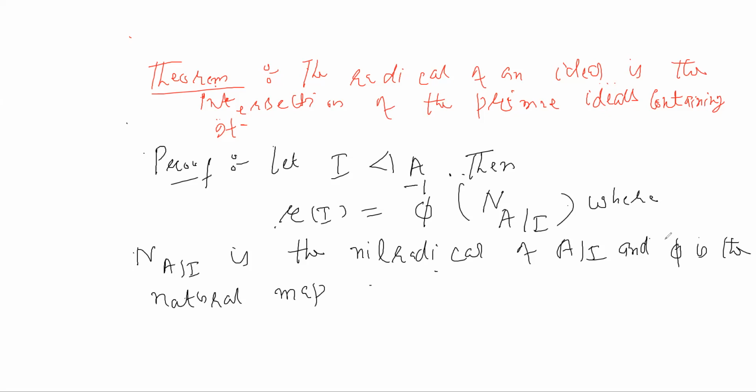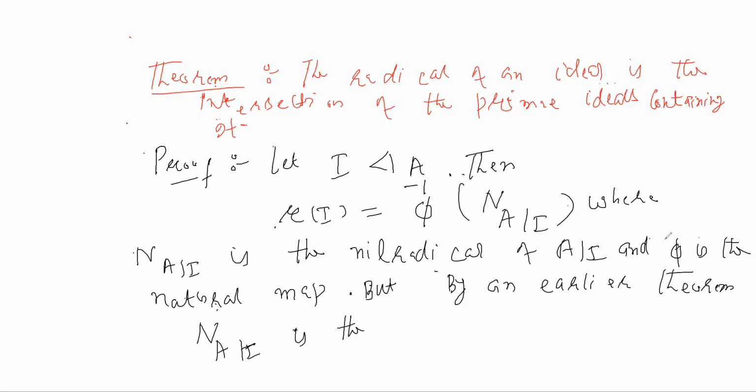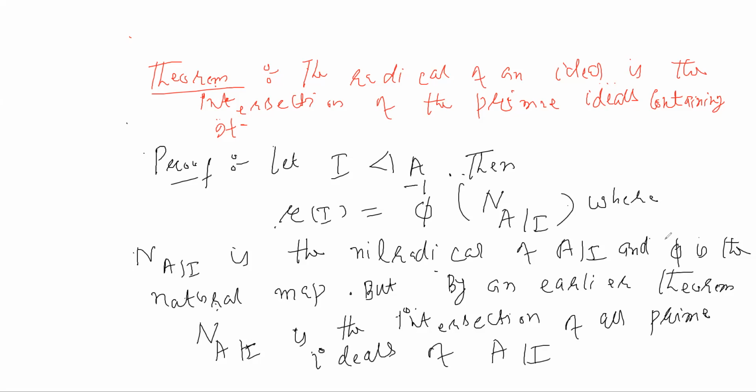So this nil radical of A by I is the intersection of all prime ideals of A by I. But what are the prime ideals of A by I?